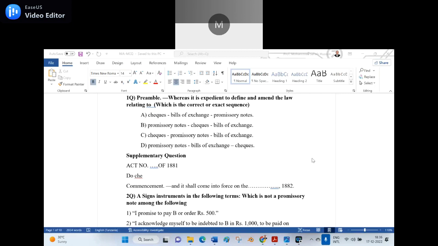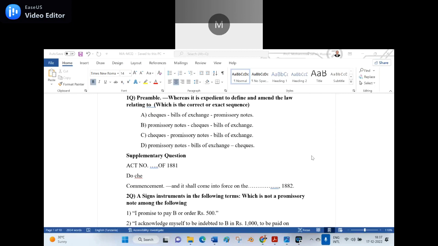Option D, promissory notes, bill of exchange, and checks. Among A, B, C, D, which is the proper sequence? Option D, promissory notes, bill of exchange, checks. You are right.